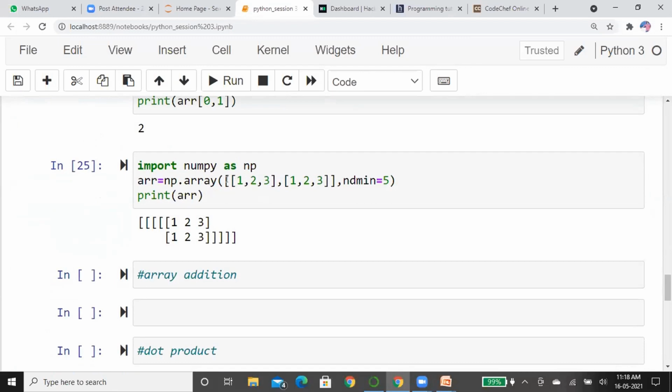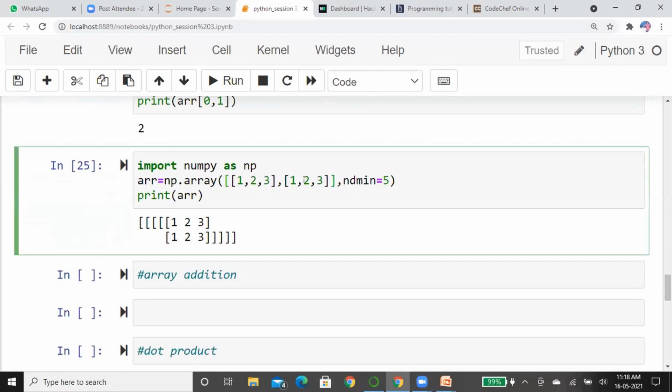If you want to convert an array of any dimension to a particular dimensional array, you have to follow this syntax. Here I have passed a two-dimensional array and created it with ndim equal to 5. Then it will create a five-dimensional array.